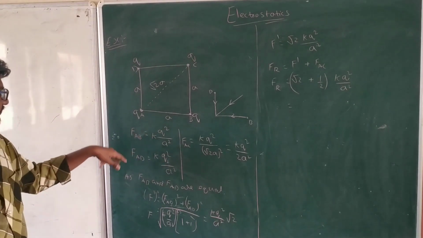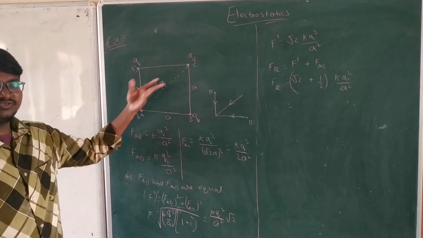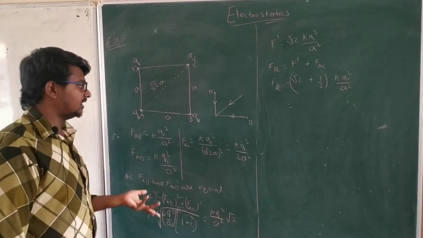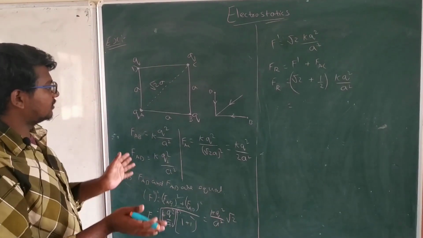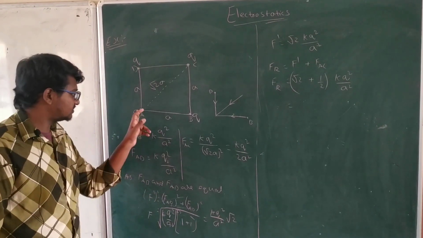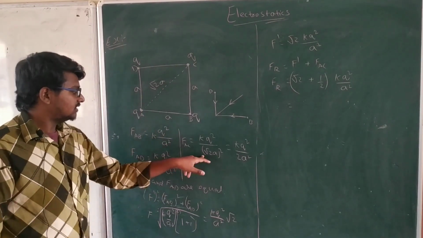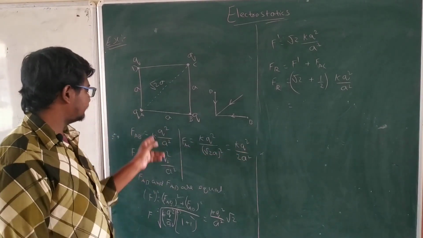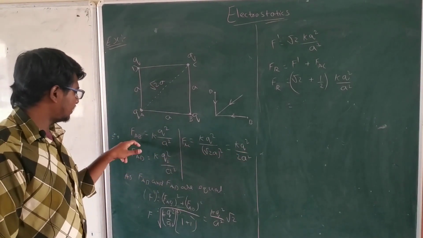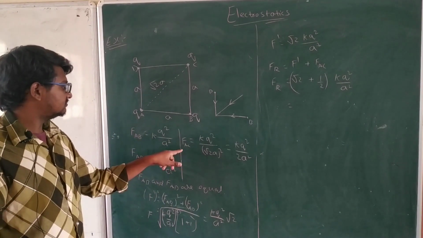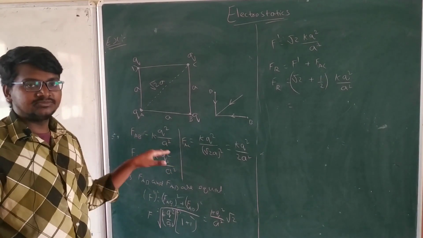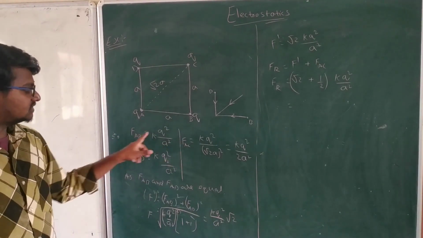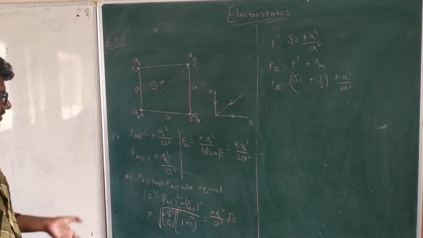FAB equals FAD, because the distance and the charges are the same, but the directions are different; they are perpendicular to each other. Next, FAC, A to C, the distance is root 2 a, so this is half of the force of these two. It means 2 times FAC is equal to FAB.